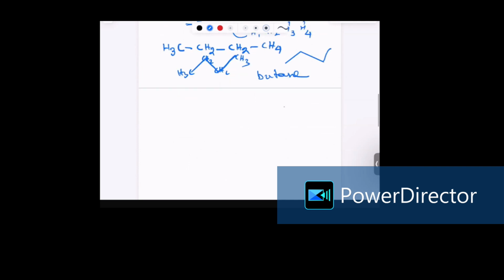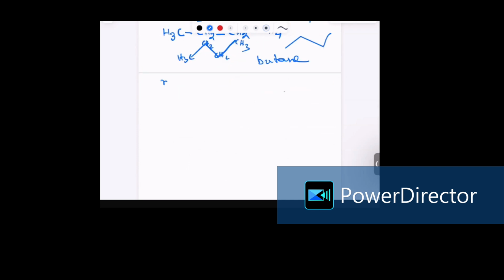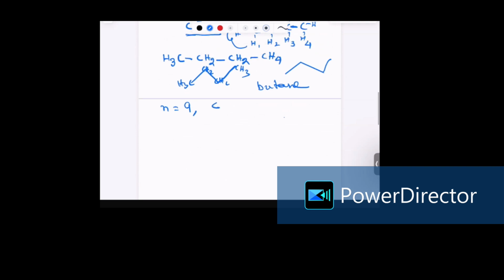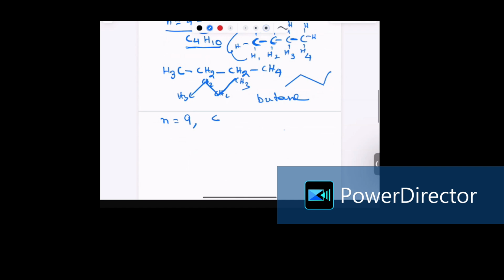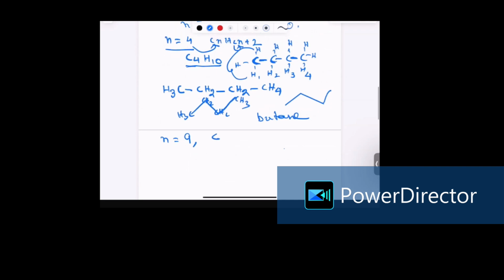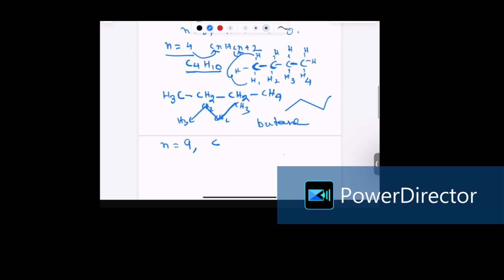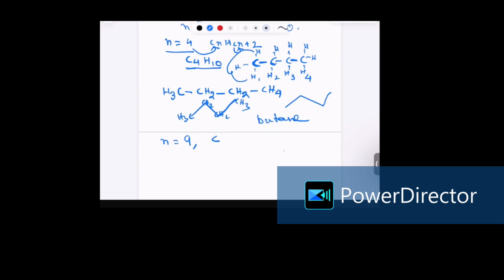Let me just draw another alkane with n equals 9. If n equals 9, let me write the general formula again. The general formula is CnH2n+2. So in place of n, we are going to write C9. So this is 2 times n, 9. 2 times 9 is 18. 18 plus 2 is 20. So it will be C9H20.